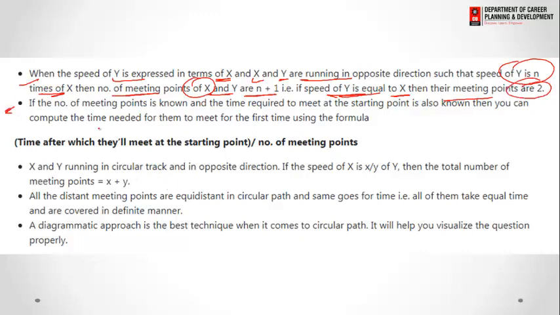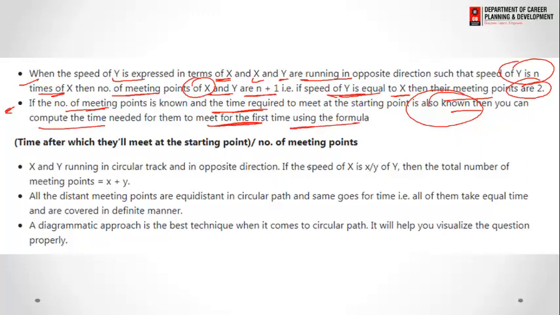In the same manner, if the number of meeting points is unknown and the time required to meet at the starting point is known, then you can compute the time needed for them to meet for the first time using the formula.